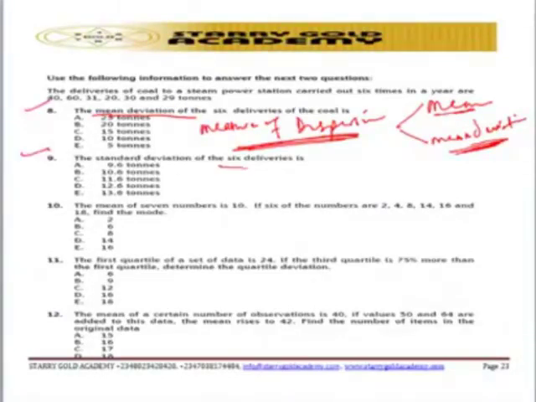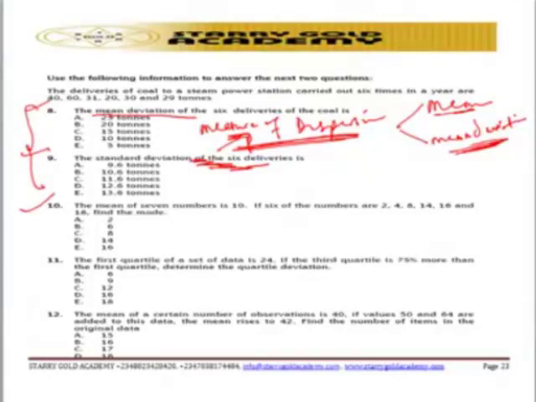Question number 9, the standard deviation of the 6 deliveries. Standard deviation also belongs to the measure of dispersion. After you calculate the mean, you calculate the mean deviation. Then from there you can easily find your standard deviation. So that's it for question number 9. For question 8 and question 9, go and study more on the measure of dispersion. That's what the questions are centered on.